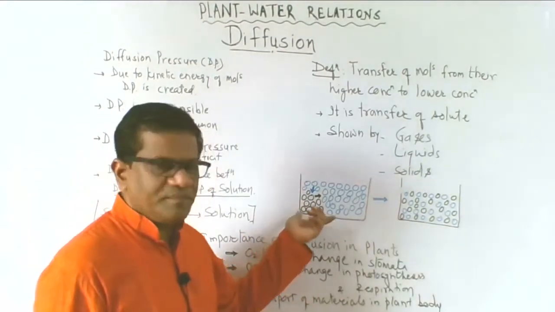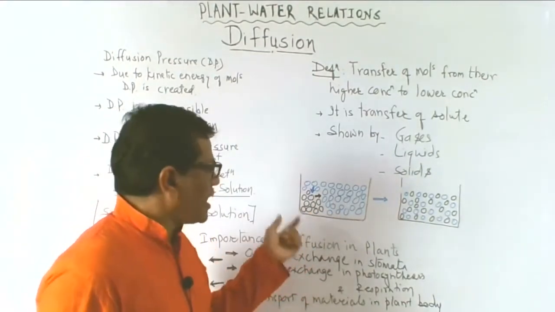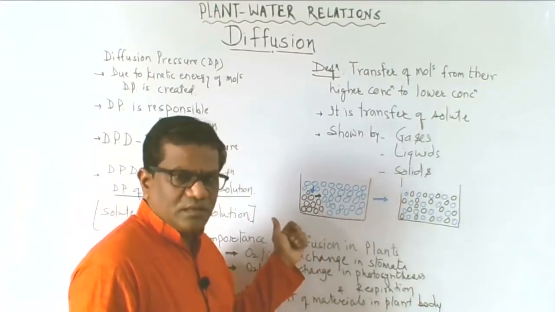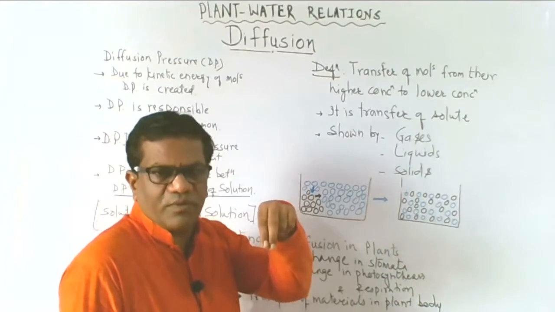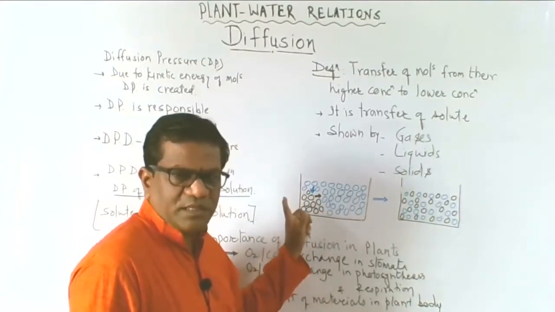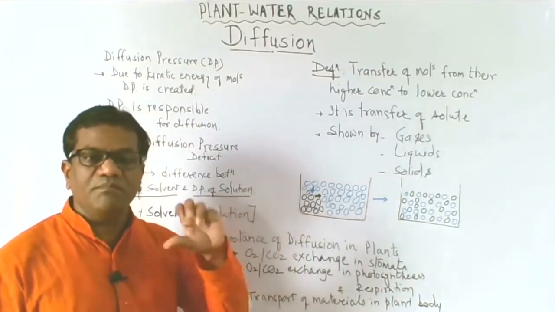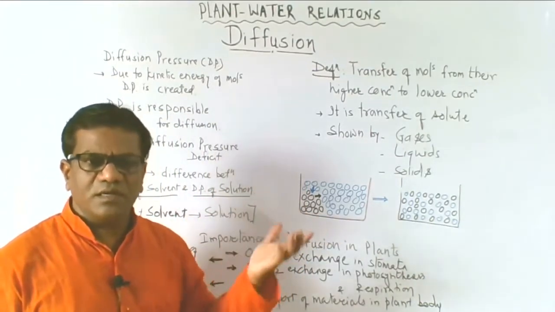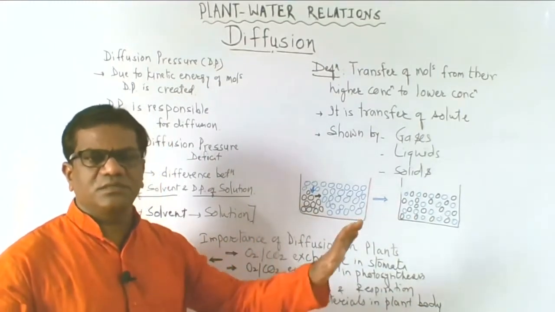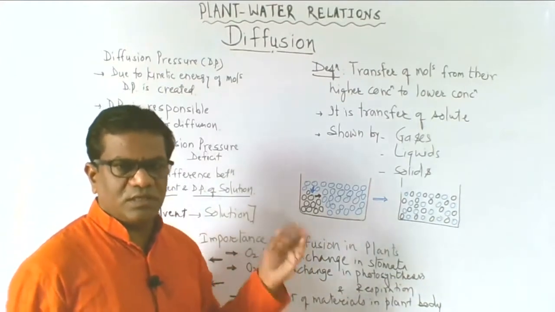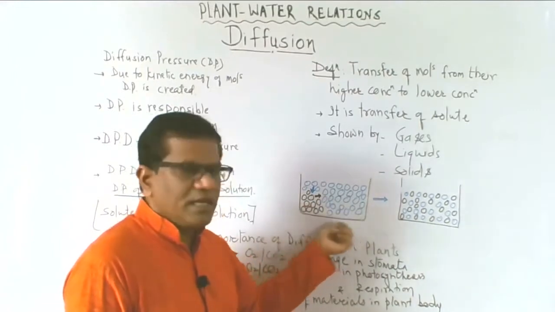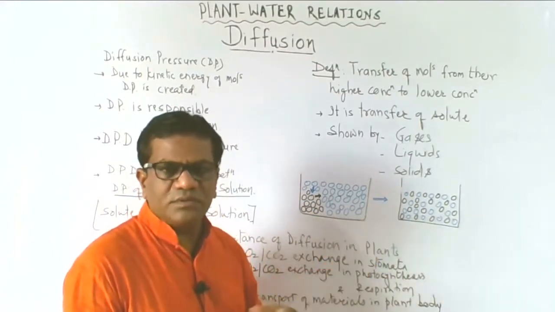Suppose this is water, and if you add a drop of ink, then what happens? The place where the ink drop is present has a high concentration of ink particles, and they disperse, moving in all directions in the water, and then the whole water becomes blue colored.